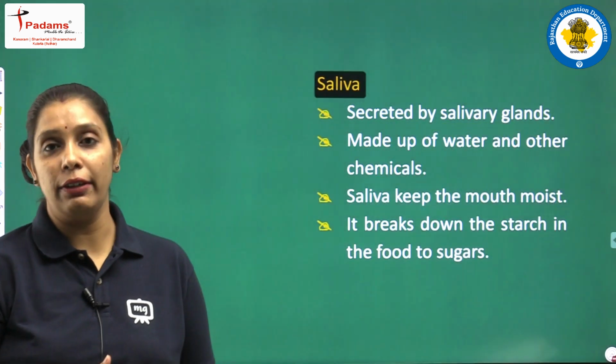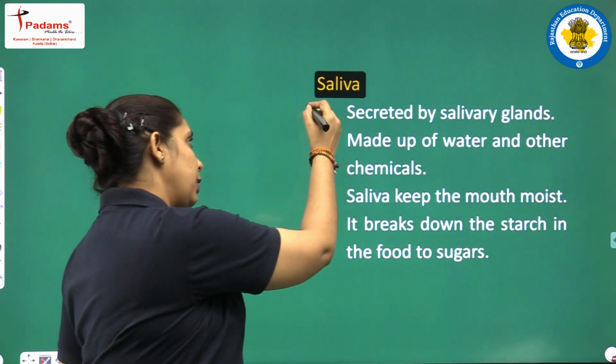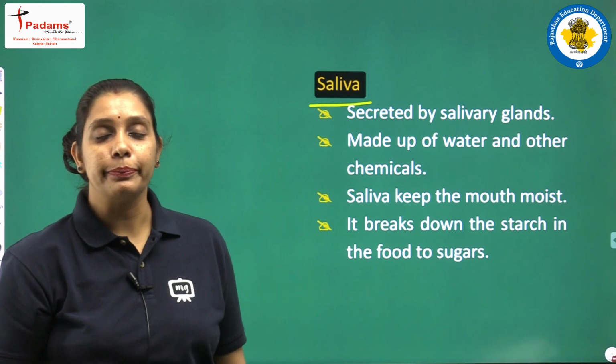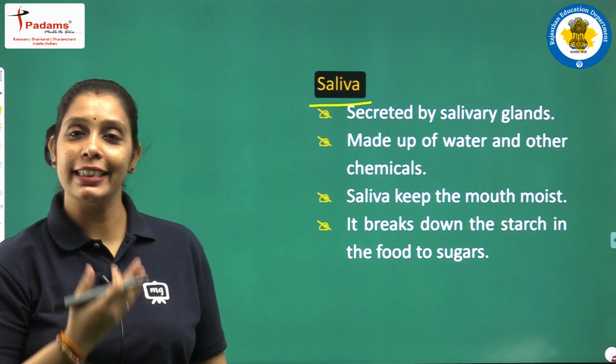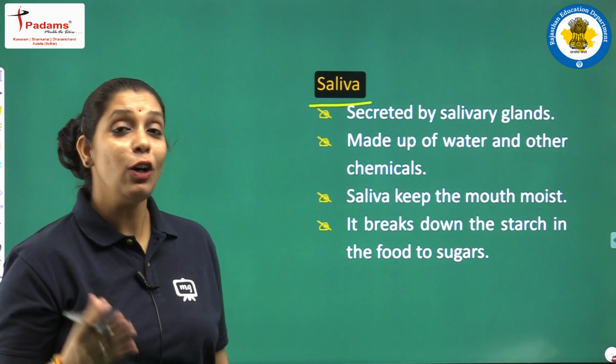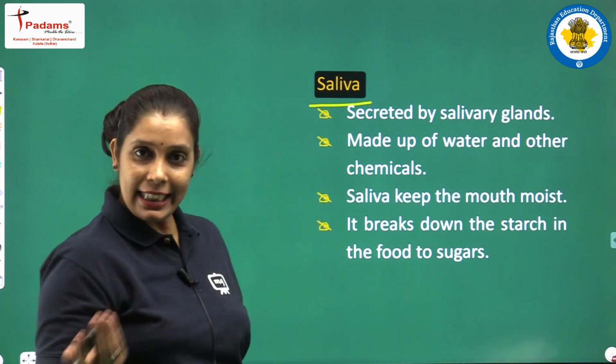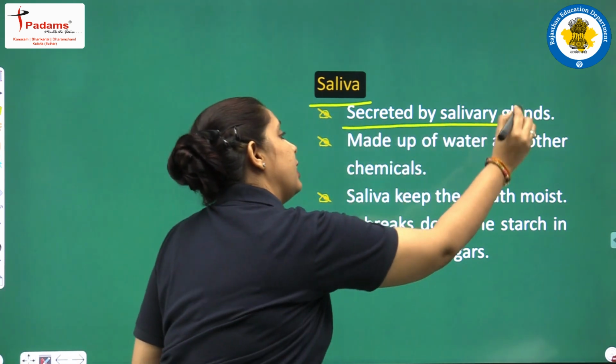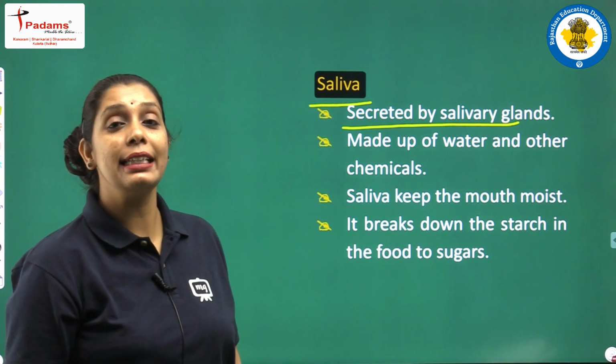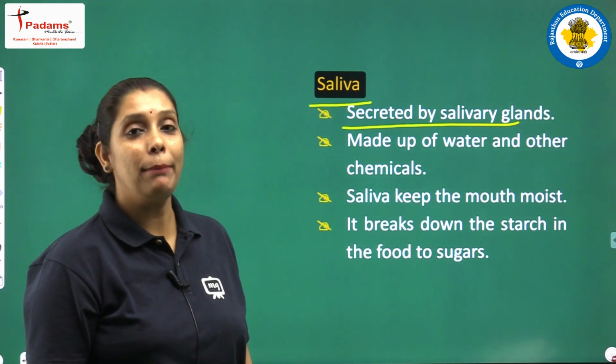Next is our saliva. बेटा saliva ऐसे करके देखिए. Yes, this is saliva. Saliva, what is saliva? It is secreted by salivary glands. And मैंने आपको पहले ही बताया था salivary glands are situated in buccal cavity.